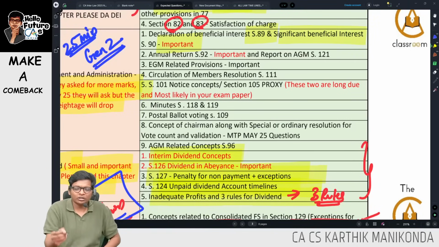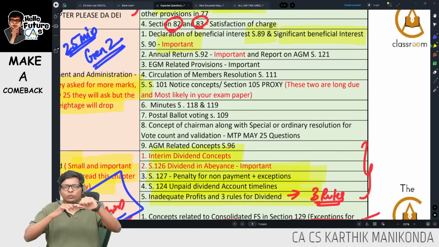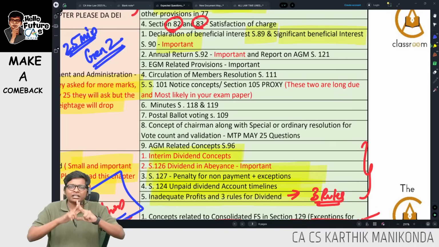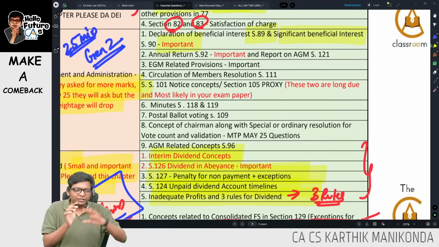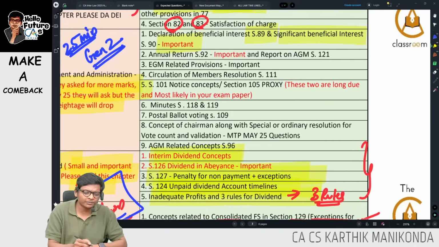Who is an SBO? Somebody who has 10% or more of the voting power or paid up share capital, or control or significant influence. These points are covered in Gen Z notes. Go watch that. Very, very important. Annual return is important, not tested for a long time, and the report on AGM. For listed companies, from the end of the AGM, within 30 days, they have to file a report of the AGM to the ROC.